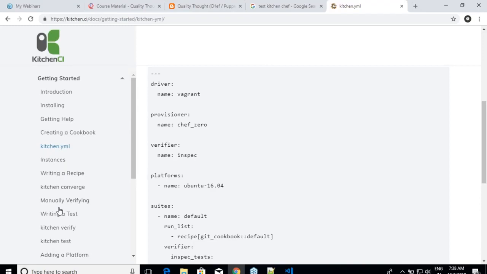And then what are the platforms where you want to test this? And then what is your test suite? Run list, are you seeing? So for this machine, what will be your run list? That is what it is trying to do. So am I clear on this?